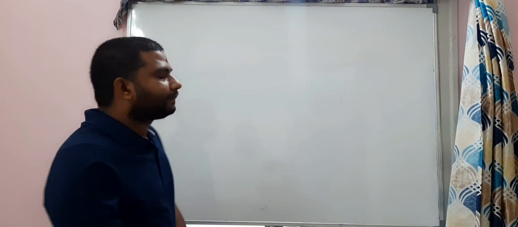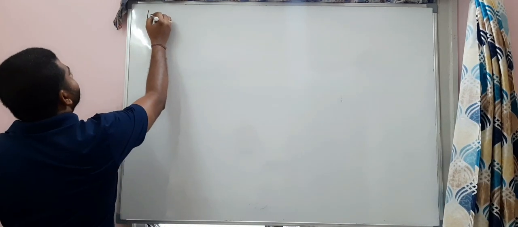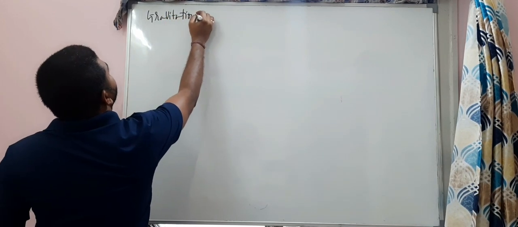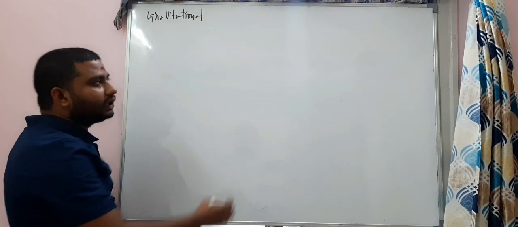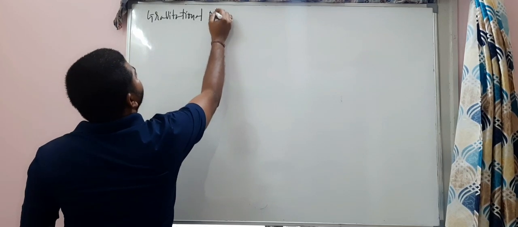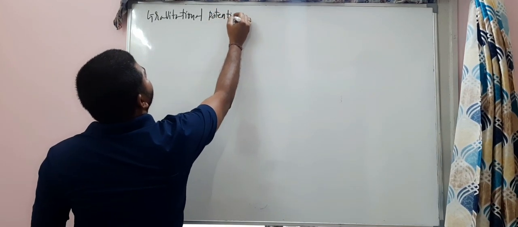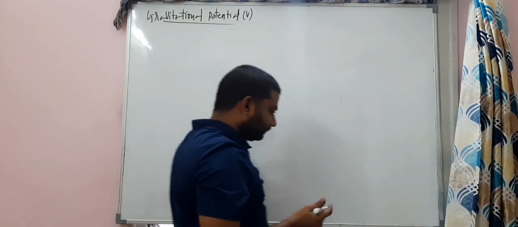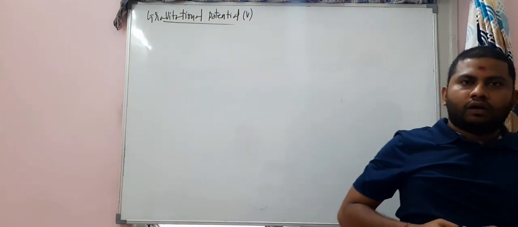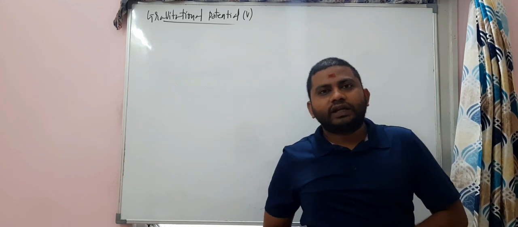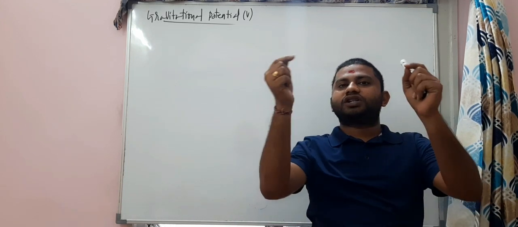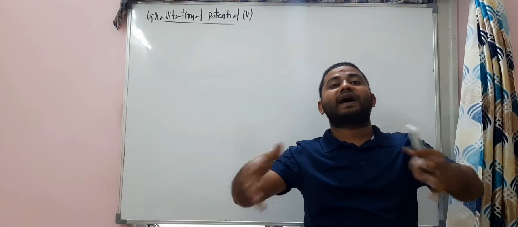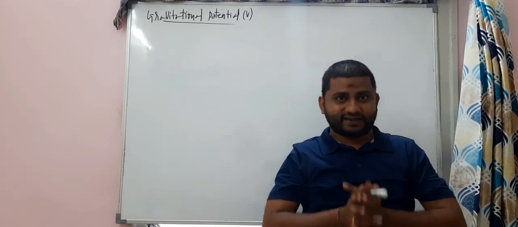Now the topic is gravitational potential. It's denoted with the symbol V. What I have told you already, gravitational potential energy will be associated with the system: 2 masses, 3 masses, 4 masses, n number of masses.